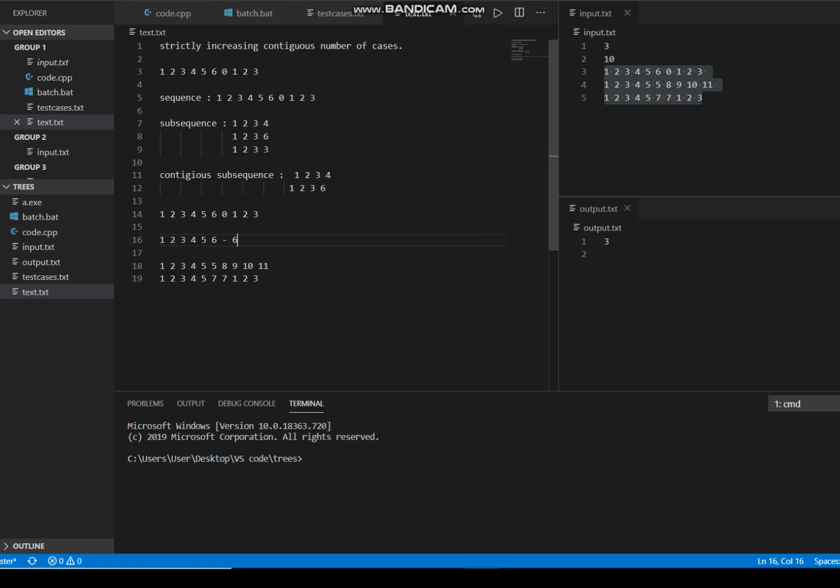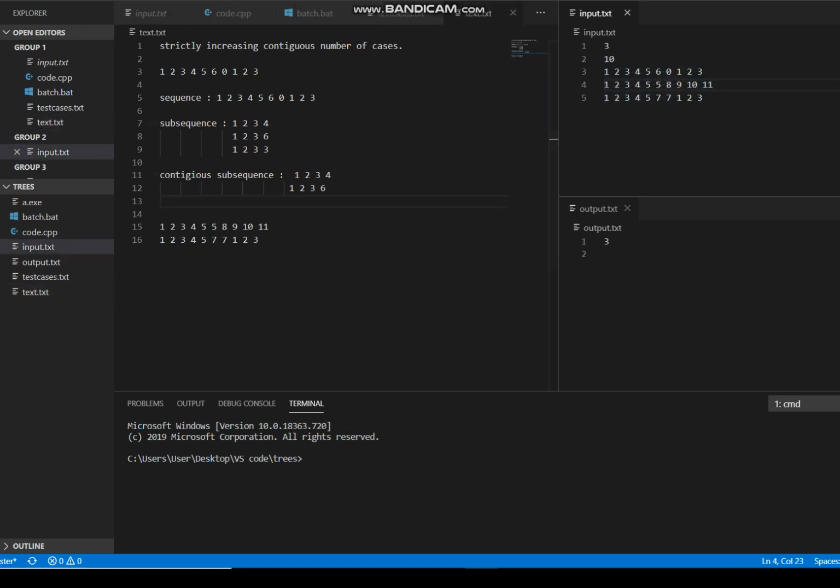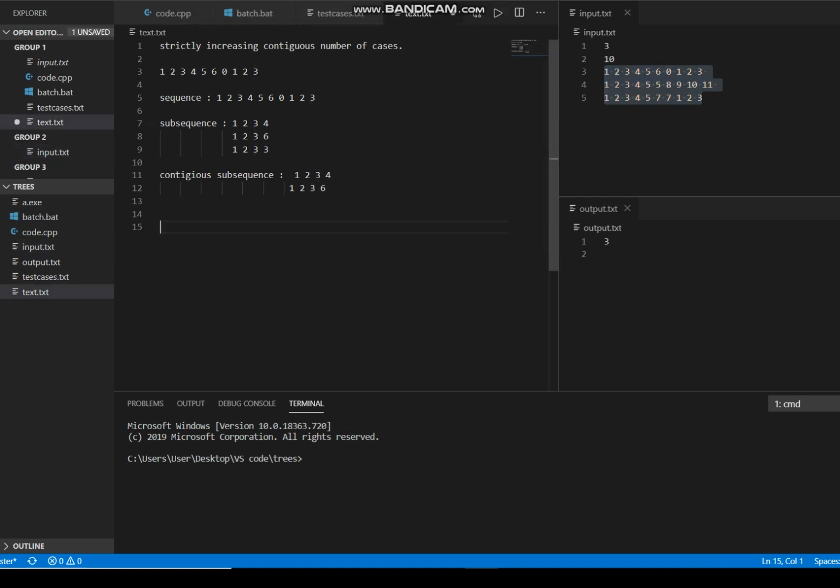Now let's take our test case again. From the first sequence we got the maximum sequence length as 6.